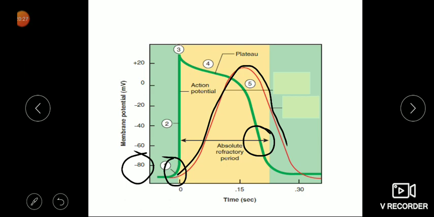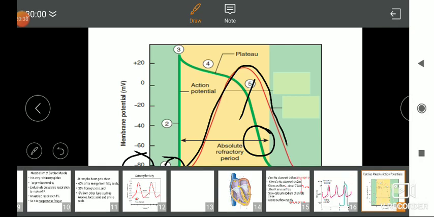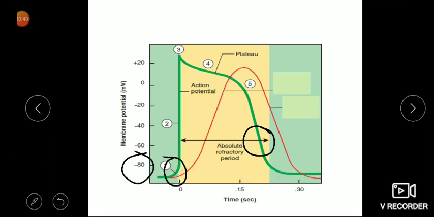So this contraction phase is falling up to this. So that's why if the potential reaches here, means major part of relaxation of cardiac muscle is over, we will not have a second stimulus. So that's why if you are giving a continuous electrical stimulation to the cardiac muscle, it will contract only when potential reaches here, means some relaxation is there. That's why cardiac muscle shows incomplete tetanus.